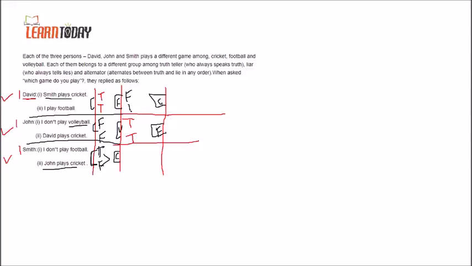I play football is also false. Now the third: I don't play football, and he must play volleyball, so this is actually true. Then John plays cricket, but John is playing football, so this is false. Again you can see he is a liar, he is a truth teller, and he is an alternator. So the statements are not contradicted here, and we will consider this case also.